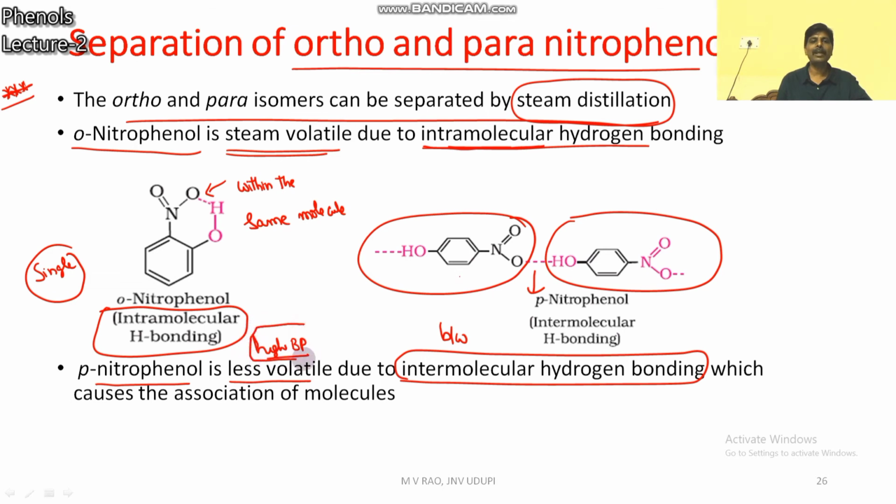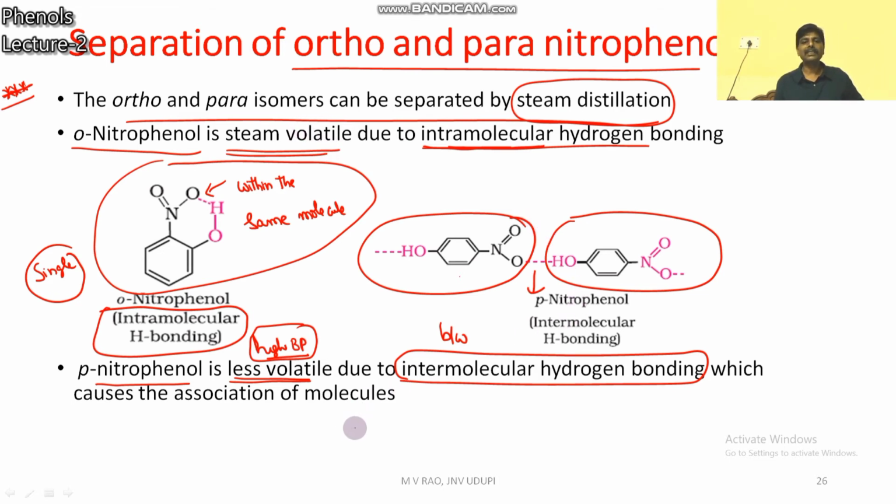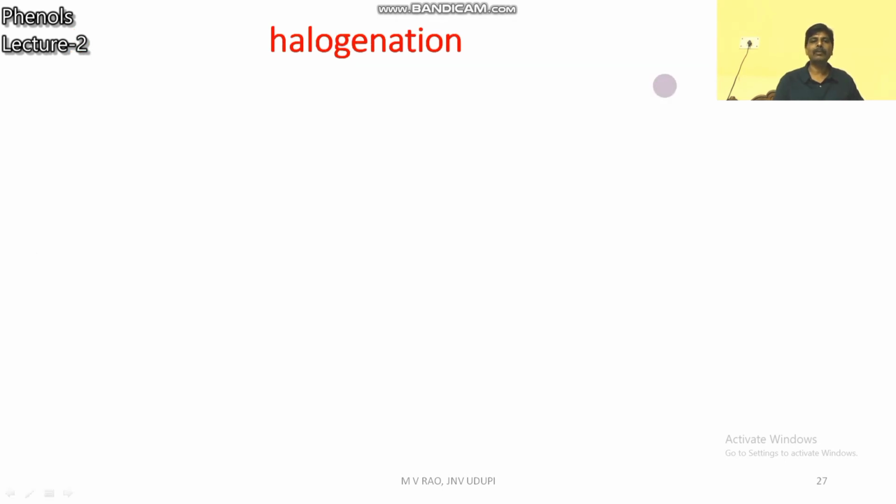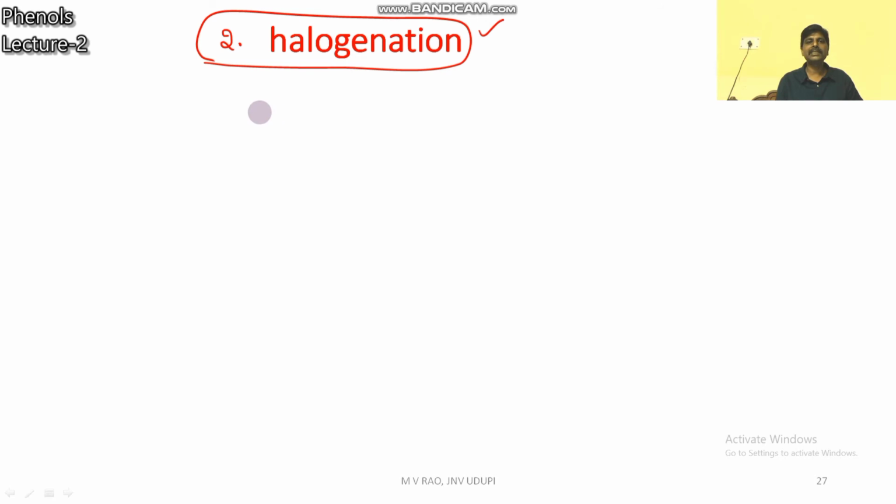That means a high boiling point is required, that is, it is less volatile. Here, more heat is not needed. Less heat is needed. It is more volatile, that means steam volatile. So how to separate ortho and para? By the steam distillation method. Ortho and para-nitrophenols are separated by steam distillation. That is about nitration. The second electrophilic substitution reaction is halogenation.